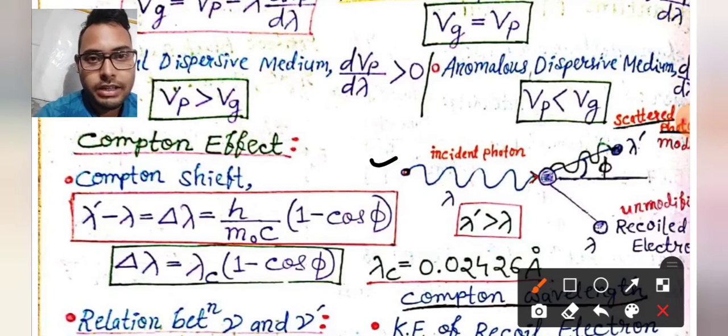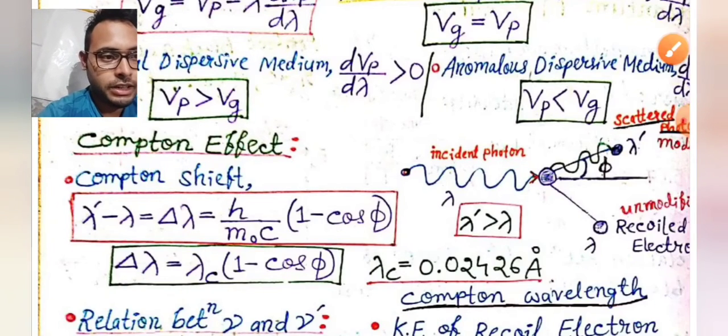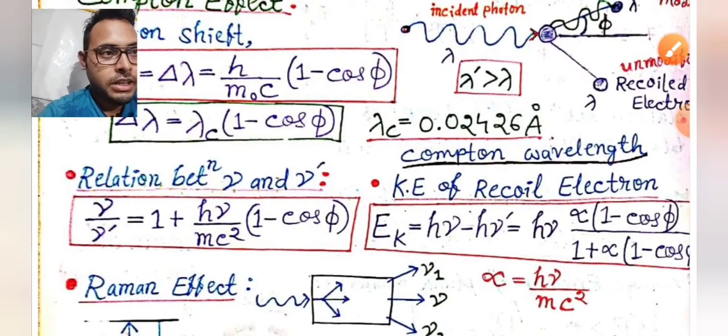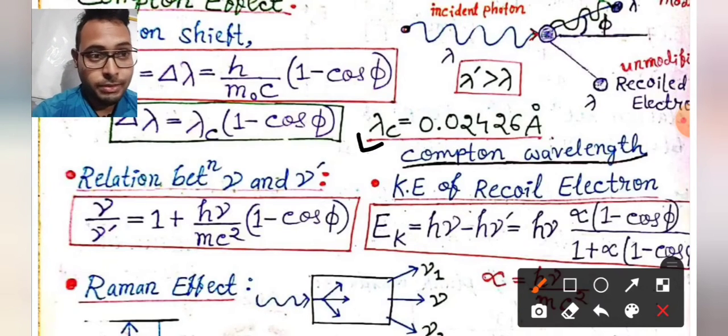This is the Compton shift, delta lambda equals h by m naught c into 1 minus cos phi, and h by m naught c is called the Compton wavelength. Its value is sometimes asked in exams: 0.02426 angstrom. Always remember that.